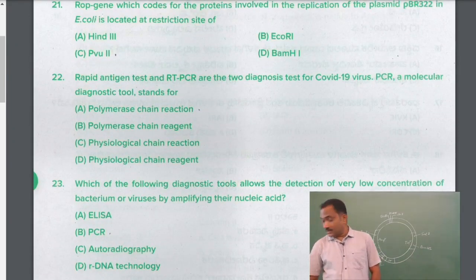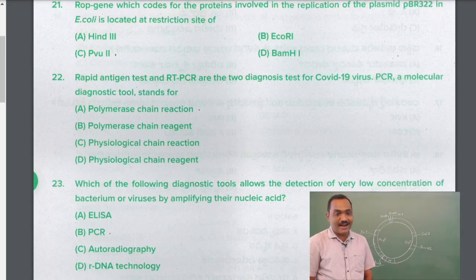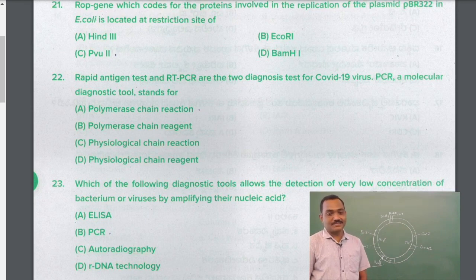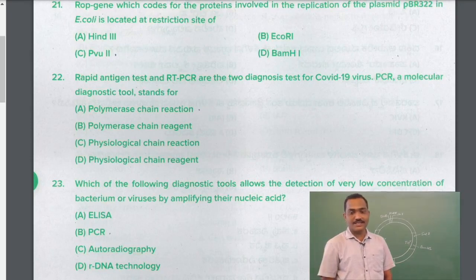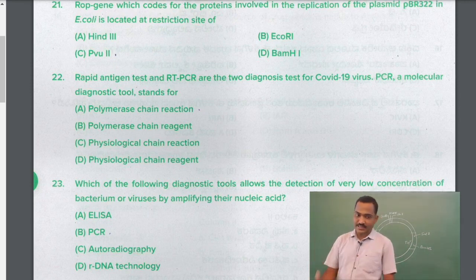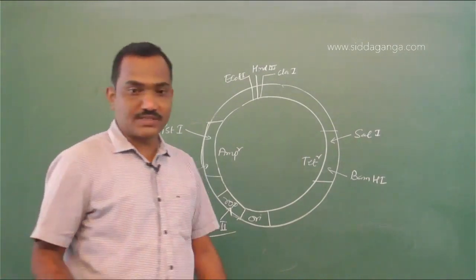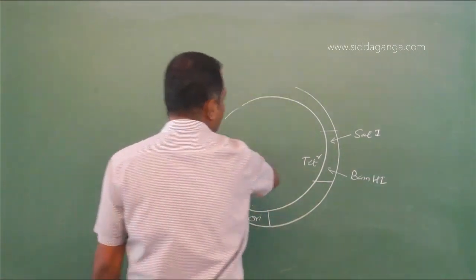Okay. Next, question number 22. Very familiar question. Rapid antigen test and RT-PCR are the two diagnostic tests for the COVID-19 virus. So what does PCR stand for in RT-PCR? RT refers to reverse transcriptase PCR, polymerase chain reaction.